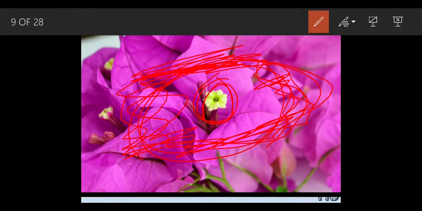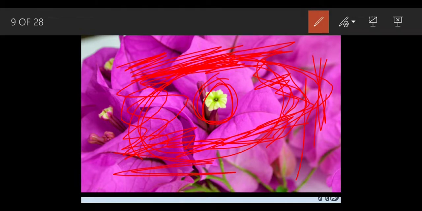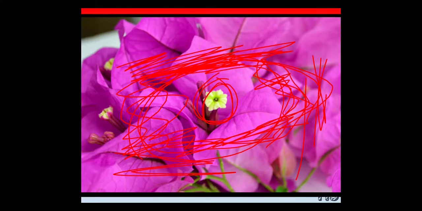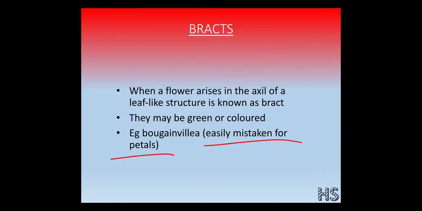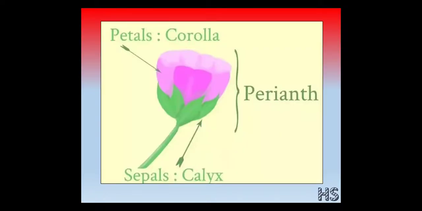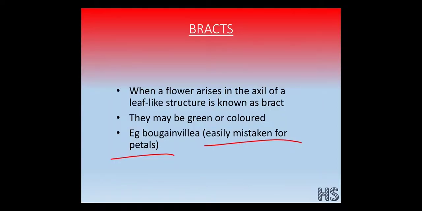So that they can fool the insects, because the insects think this bright colored part is the flower, so they get easily mistaken. They may be green or colored in nature.